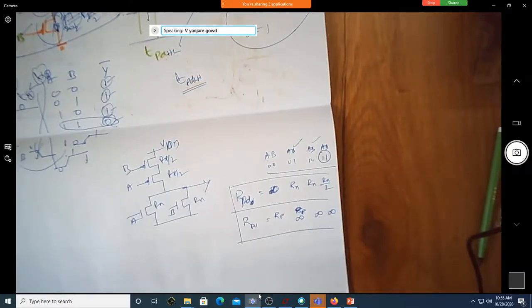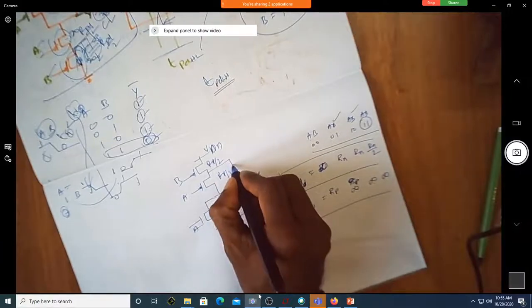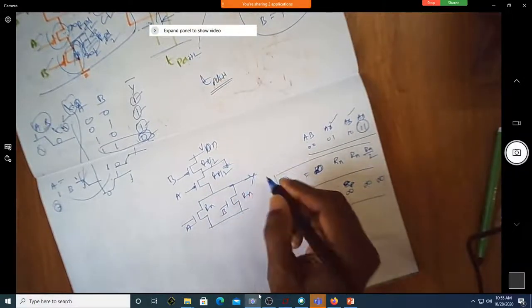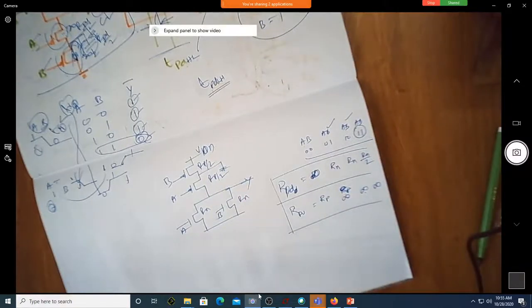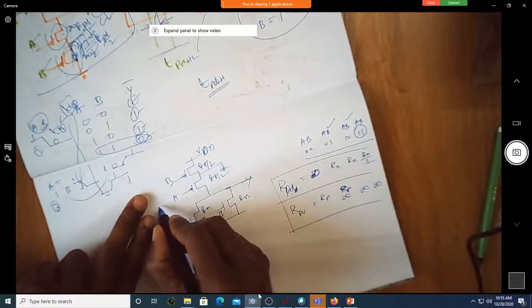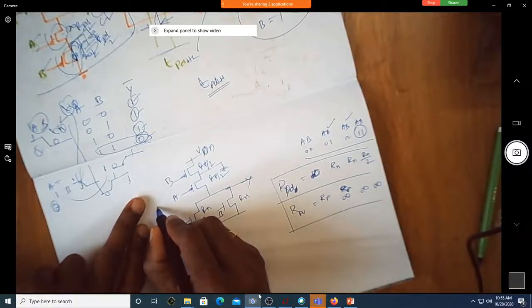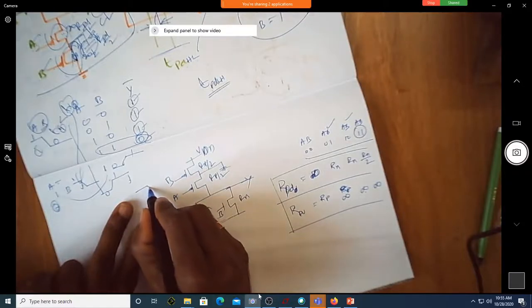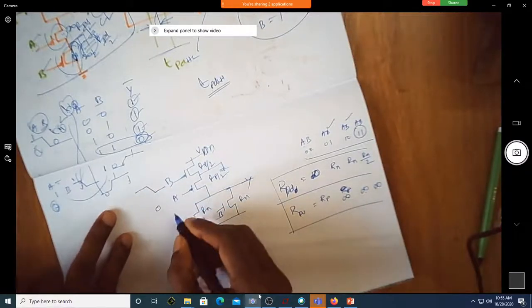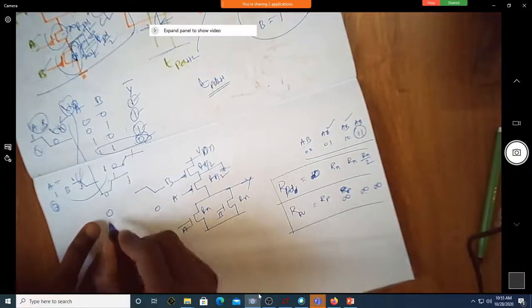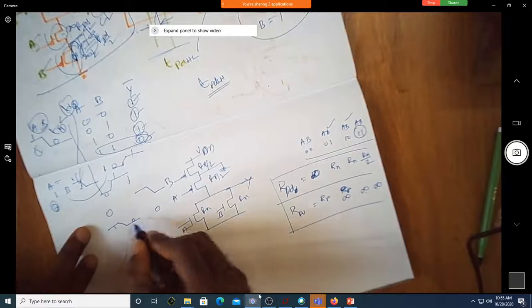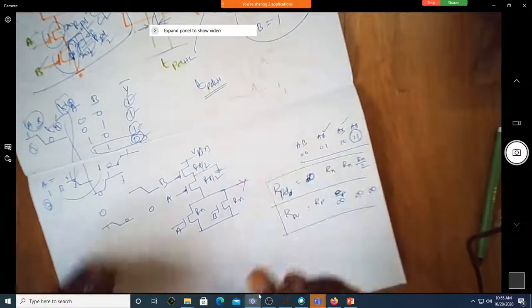Okay, coming to the node capacitances, in which case will the output become high fast? Assume that this is 0 and this is 1 to 0, or you make this 0 and this 1 to 0. In which case will you get the output faster?